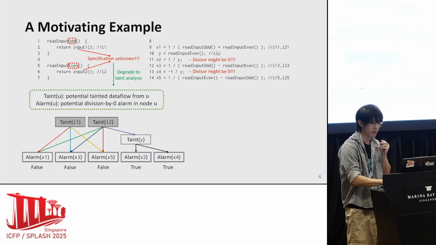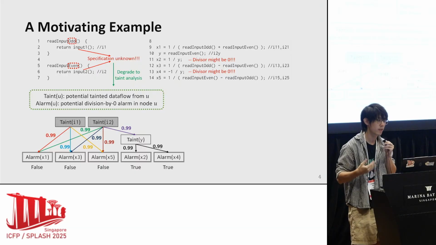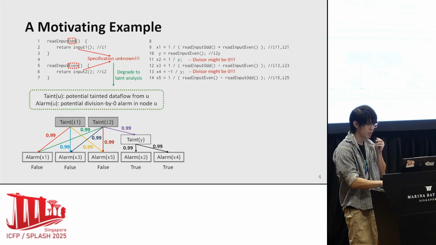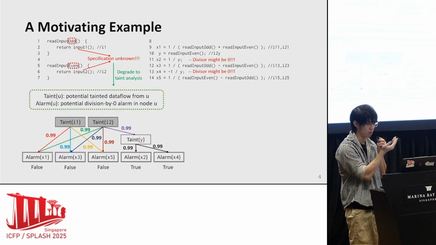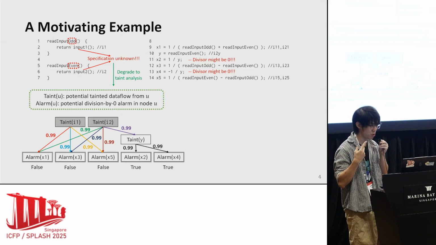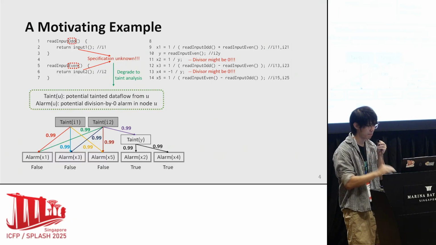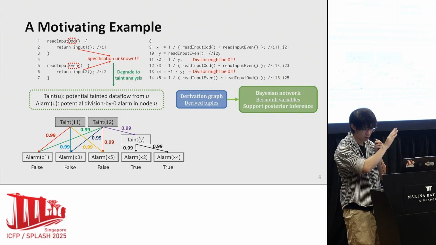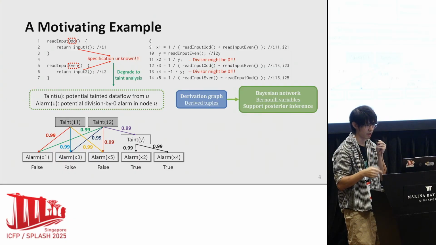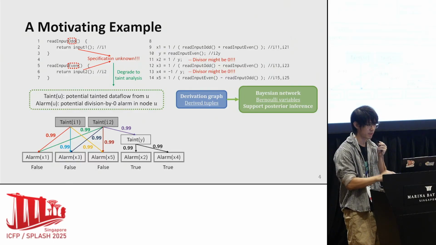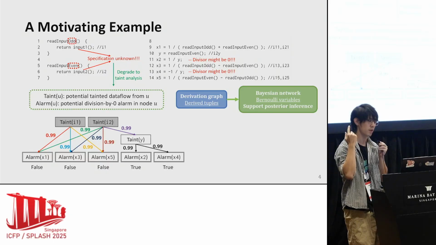So in Bayesian analysis, we can attach a probability 0.99 to each derivation to quantify their degrees of approximation. Note that such probability can be assigned using machine learning tools. Here we just use 0.99 for our illustration. For example, if taint I2 is true, then the probability of taint Y being true will be 0.99. After that, the whole graph is transformed into a Bayesian network, and each tuple becomes a random variable. We can do Bayesian inference on each variable based on given posterior information like the user's feedback.